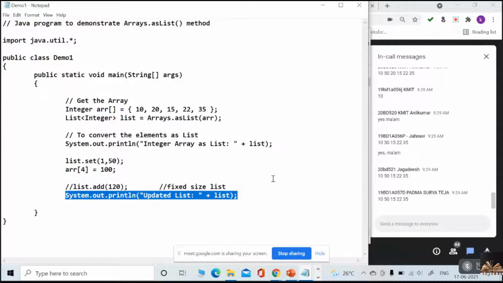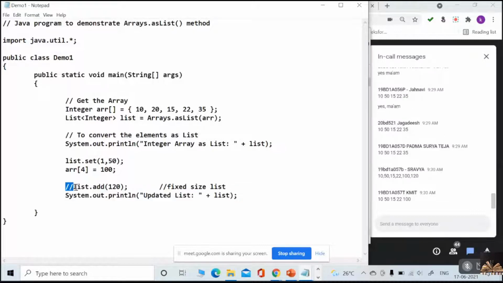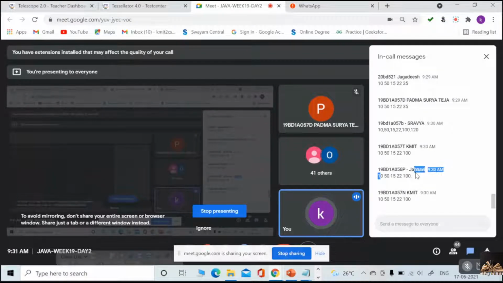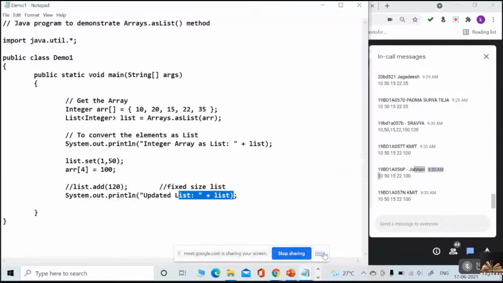I just uncommented this. Now tell me the output. 10, 50, 15, 22, 100. Very good, because I already told you both are interlinked. Both are based on their references. So if I change any element in the array, that reflection will also be there in the list. So if I print, you'll get this answer. Understood?